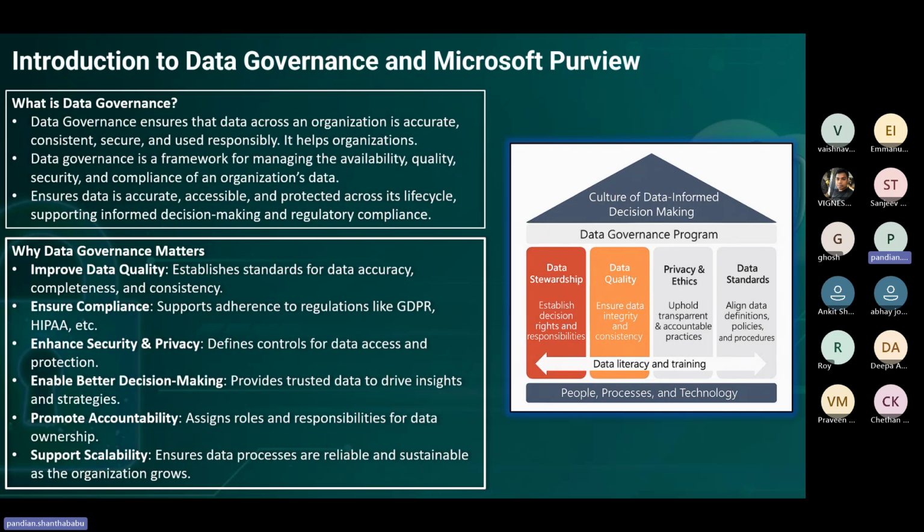After advanced data analytics in terms of machine learning, data science, and then AI, data governance came into the picture very deeply, and every organization has to go through that.